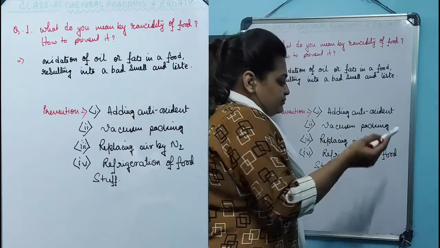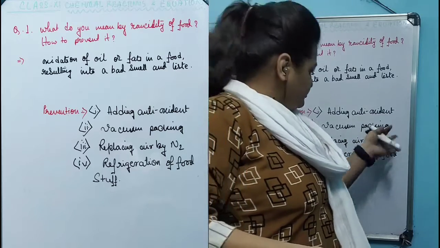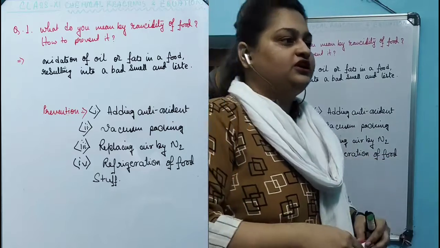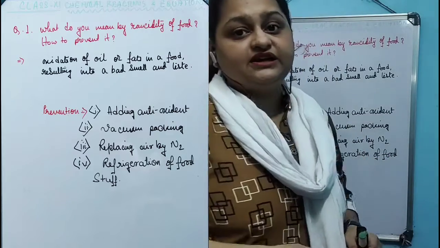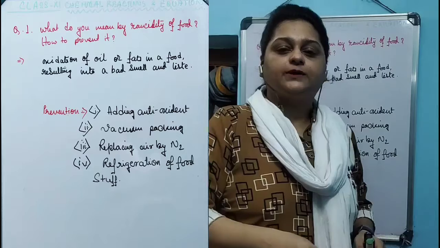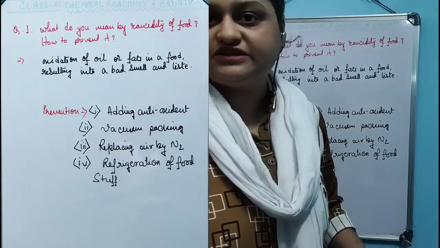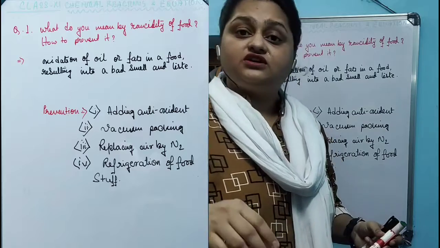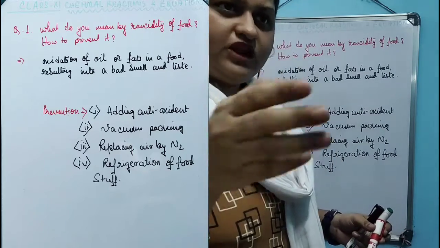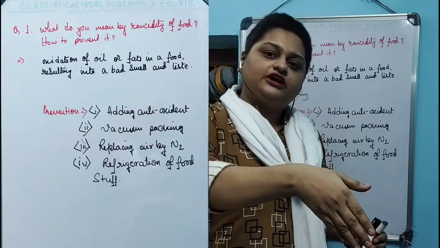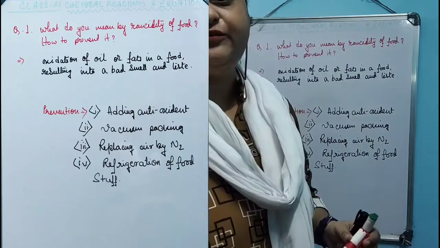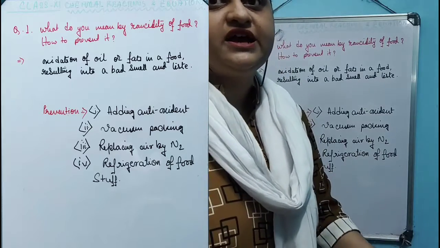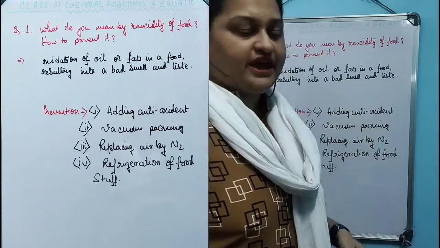The third one is replacing air by nitrogen. Similarly, when the packaging is happening, when the air is pumped out, nitrogen gas, which is inert in nature and does not react with other substances so easily, is filled inside the package. As a result, the food inside the package does not come in contact with the air, and other kinds of reactions of the food also get prevented because it is surrounded by the inert nitrogen gas.